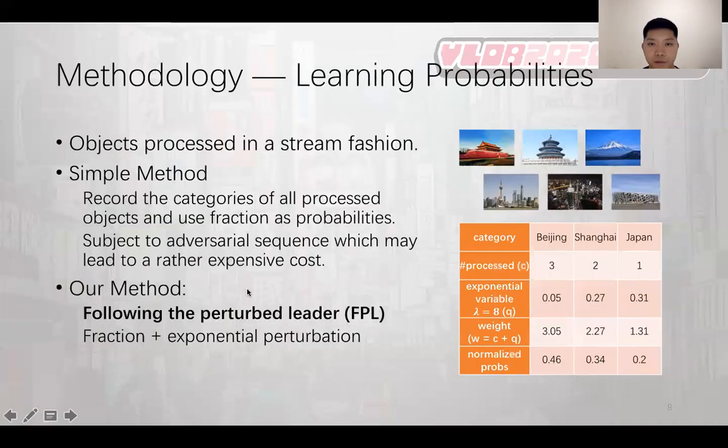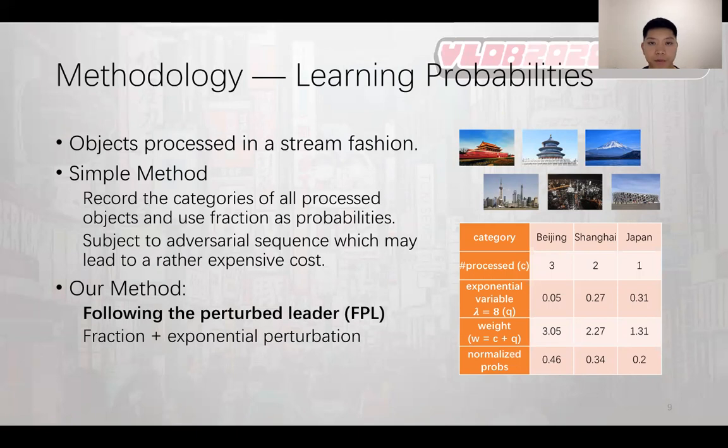So far, we have assumed the probabilities are known in advance, while it is not the case in many real-world scenarios. The uncategorized objects are processed in a stream fashion, and thus, we can develop an online algorithm to learn the category probabilities. A simple method is to record the categories of all processed objects and use fractions as probabilities. But this method is subject to adversarial sequences, which may lead to rather expensive cost.